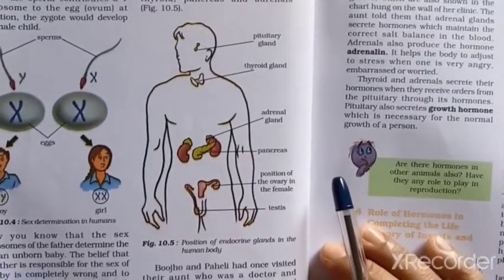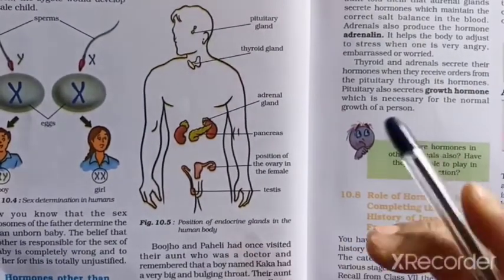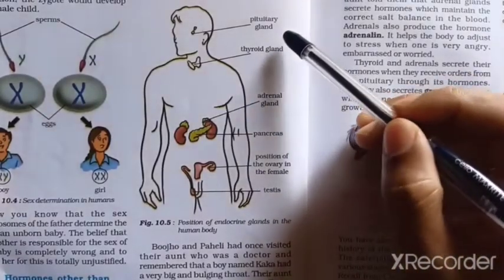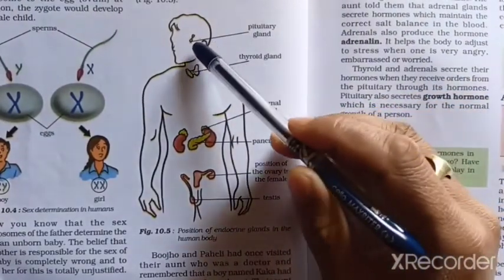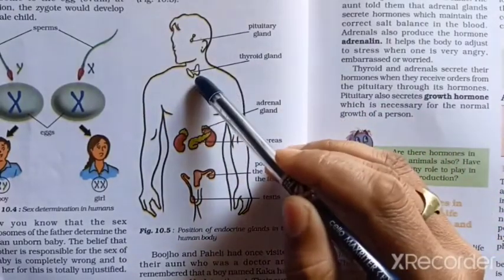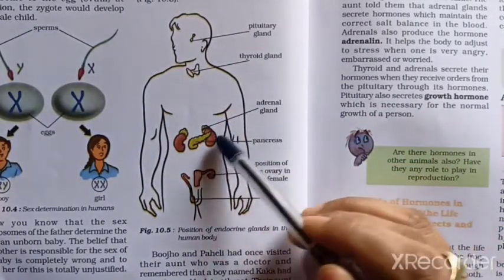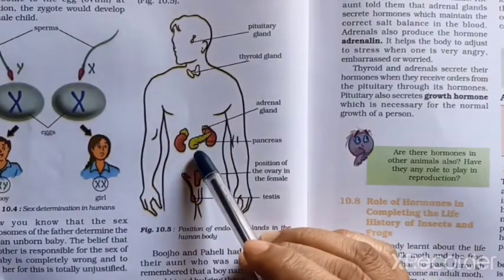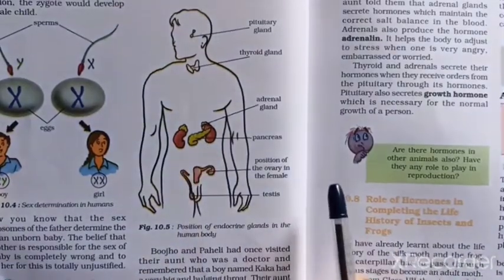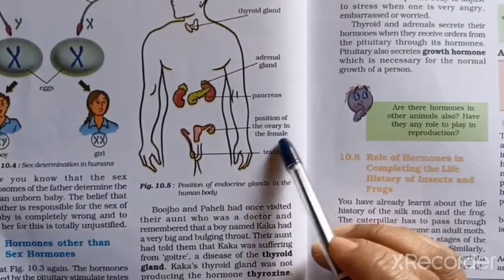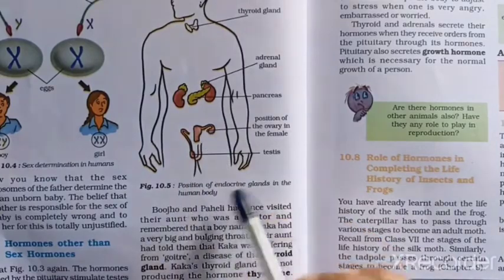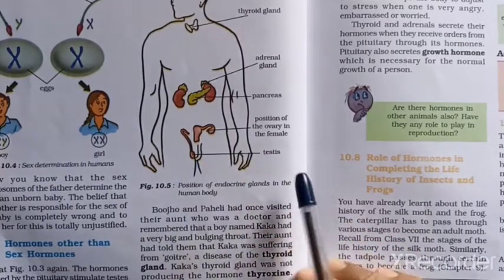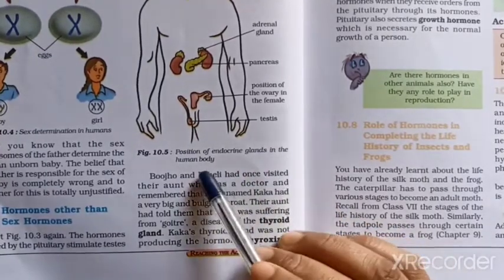In which parts of the body these endocrine glands are located is shown in this picture. The pituitary gland is attached to the brain. The thyroid gland is present in the neck region. The adrenal gland is just above the kidney, and the pancreas is in our small intestinal part. The position of the ovary in the female is shown here, and the testis is present inside the scrotum. So the position of endocrine glands in the human body is shown here.